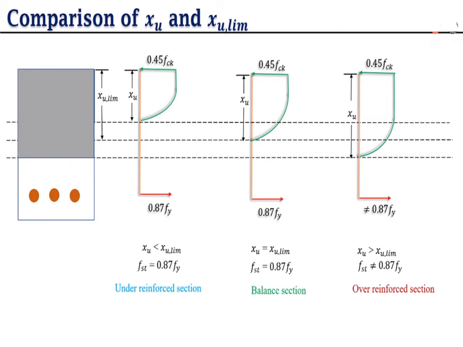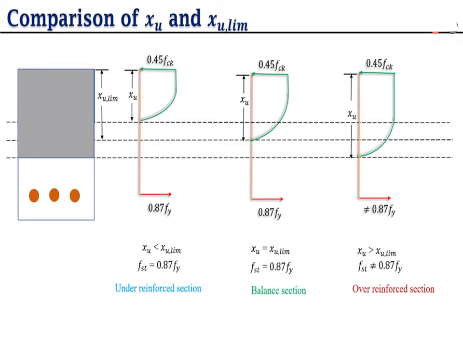Now the comparison of xu and xu limit. You already know if xa is less than xc, that case is the under reinforced section, and here we use xu and xu limit. So the same we get: if xu is less than xu limit, that means an under reinforced section. If xu is greater than xu limit, that means an over reinforced section, and if xu is equal to xu limit, that is the balanced section.